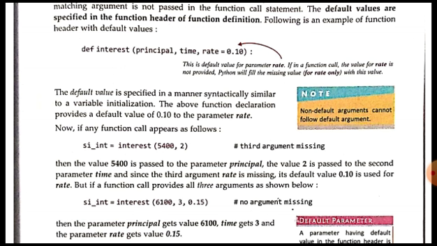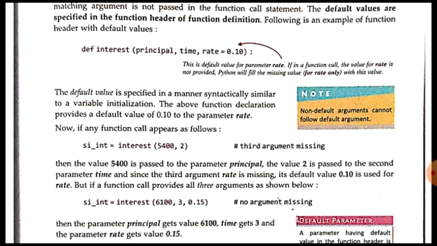If any function call appears as follows, like here, if you are calling the function interest and we are specifying only two parameters, what does it mean? That these two are for the first two arguments, which are principal and time. Here the value 5400 has been received by the principal, and 2 has been sent for the time parameter.